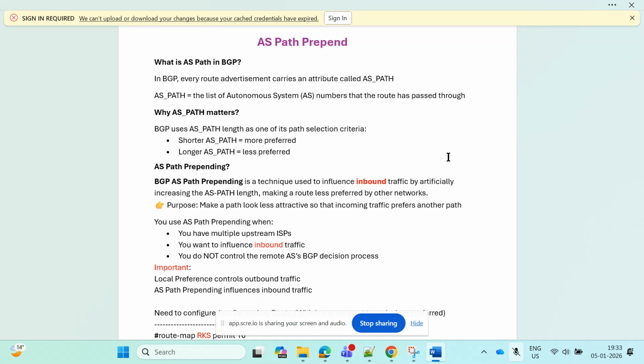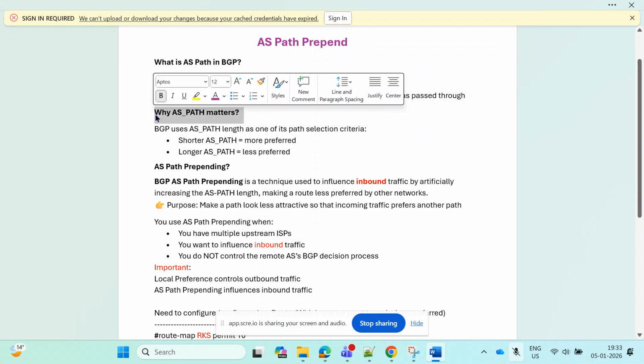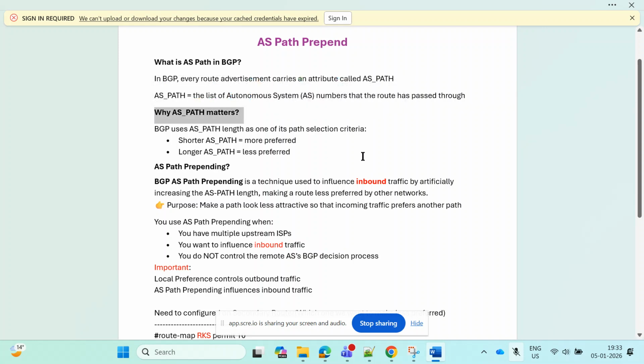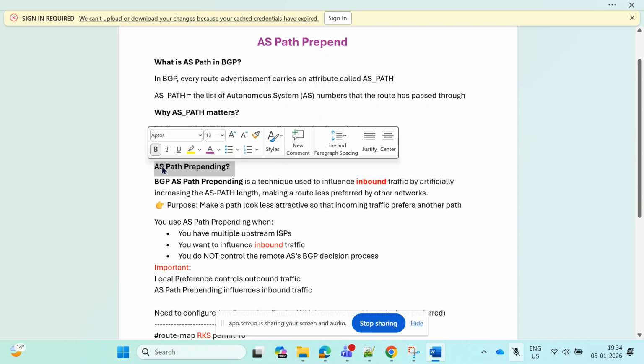And why does it matter? We use AS path to prevent loop formation in BGP. That is why it's a very important, well-known mandatory attribute, and it uses the shortest path as more preferred than a longer path. So let's talk about what AS path prepending is now.